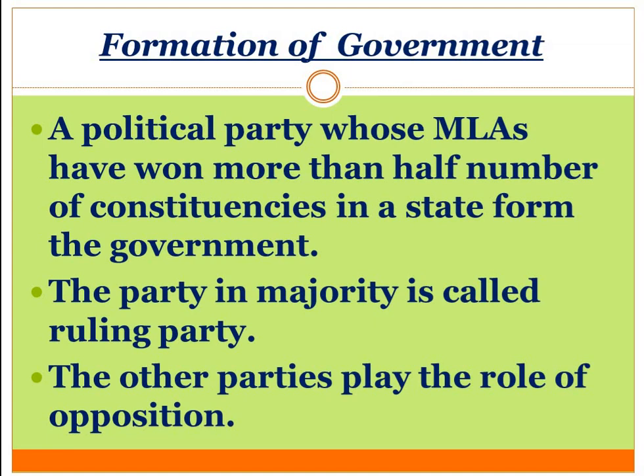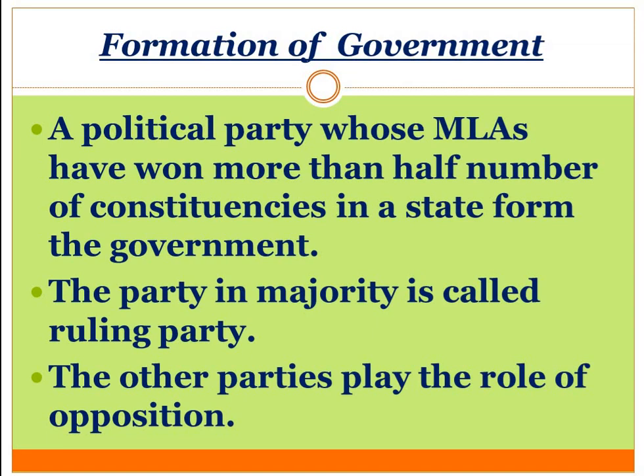opposition. Here in Haryana, if we talk now, BJP's government is there, so the ruling party is BJP. But there was no majority for a single party, so they joined with the JJP. By joining, both parties had more than half, and then they made the government.